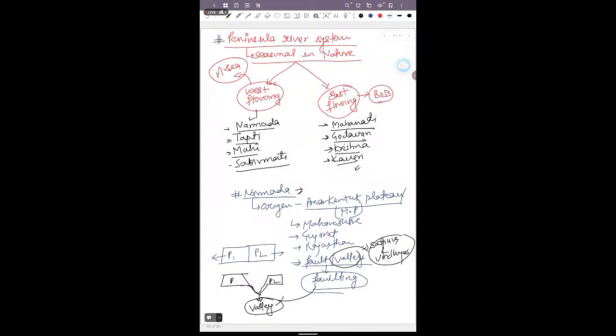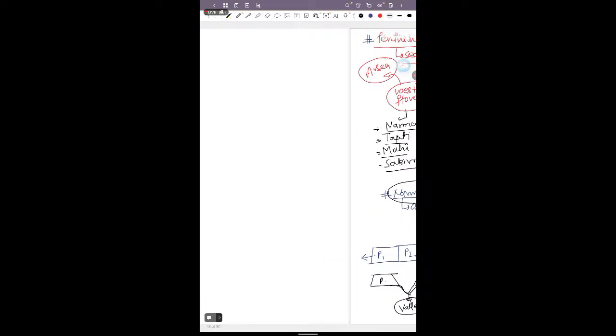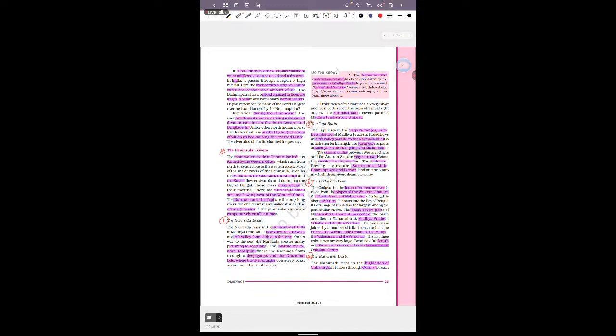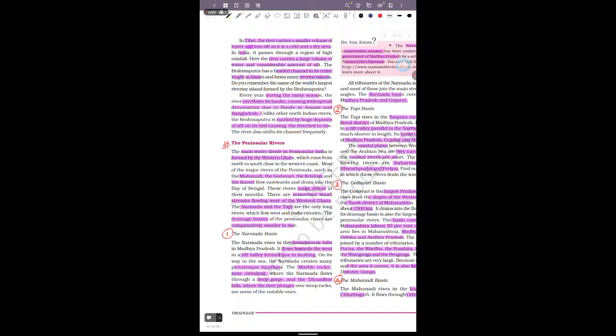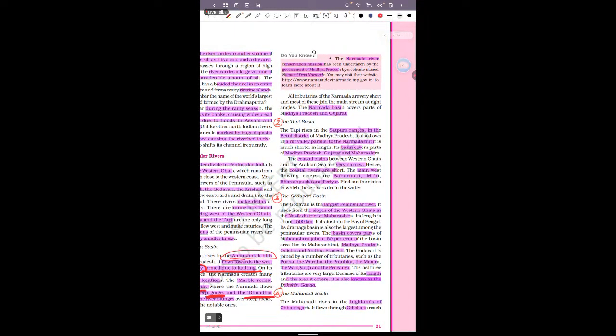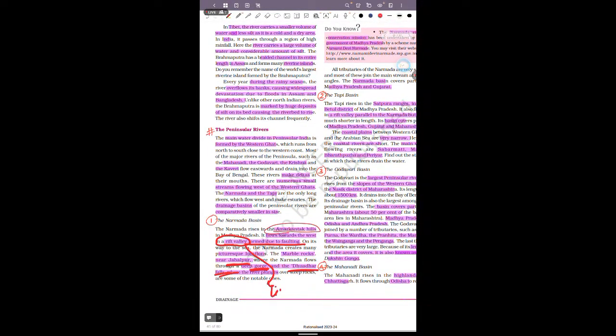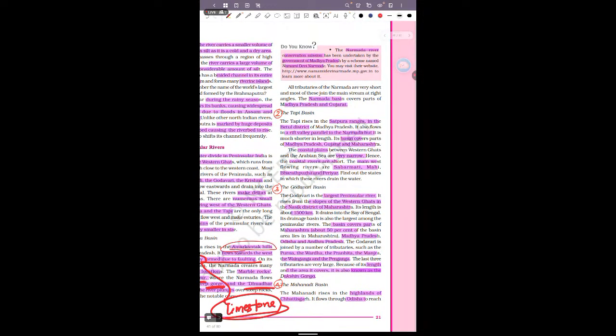And the Narmada, there is one important, so this is all about the Narmada river system. Here you can see that the Narmada originates from the Amarkantak hills, and it flows through the rift valley that formed due to faulting. In the region of Jabalpur it forms a gorge, that is the Dhuadhar falls. In this region limestone availability is also there. So this is the Narmada river.